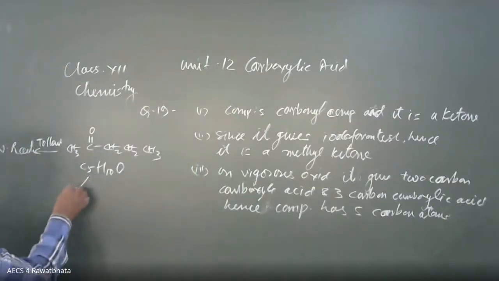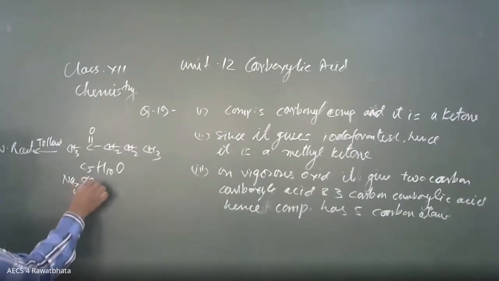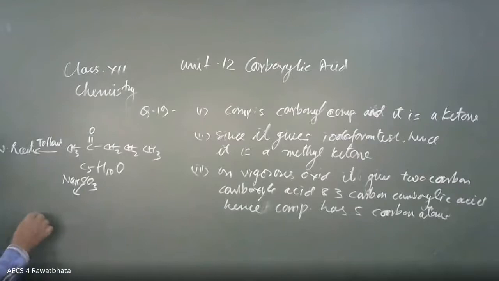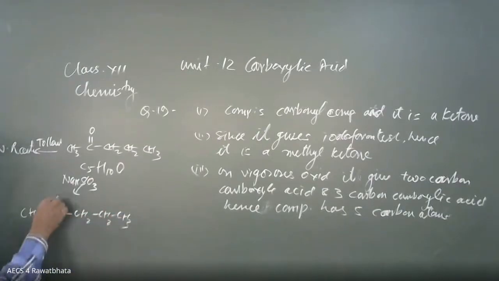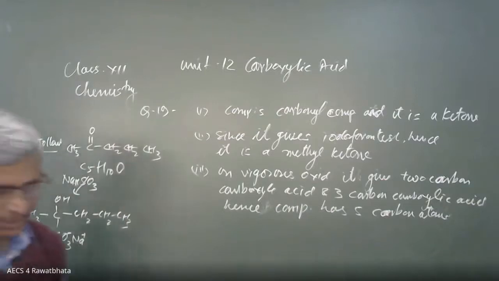When it is combined with NaHSO3, sodium bisulfite, the addition product is like this: CH3C, here is CH2, CH2, CH3, here is OH, and here is SO3Na. This is the sodium bisulfite adduct.